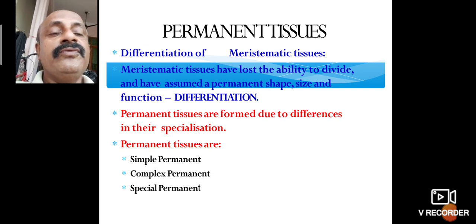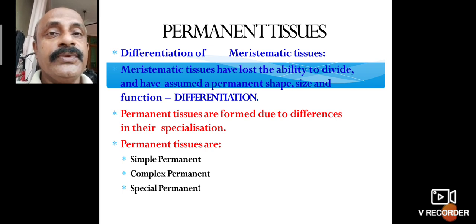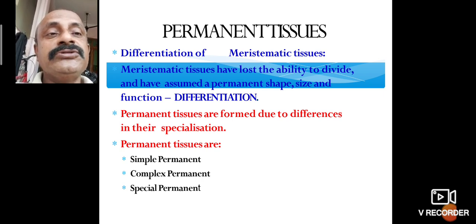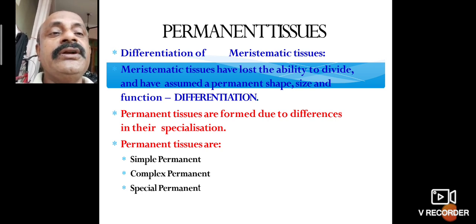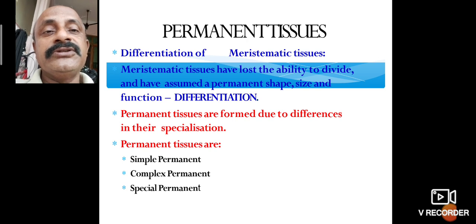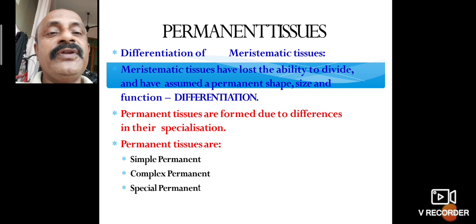What are permanent tissues? They are differentiations of meristematic tissues. The meristematic tissues have lost the ability to divide and have acquired a specific shape, size and function. So that is called differentiation. The permanent tissues are formed due to differences in their specialization.